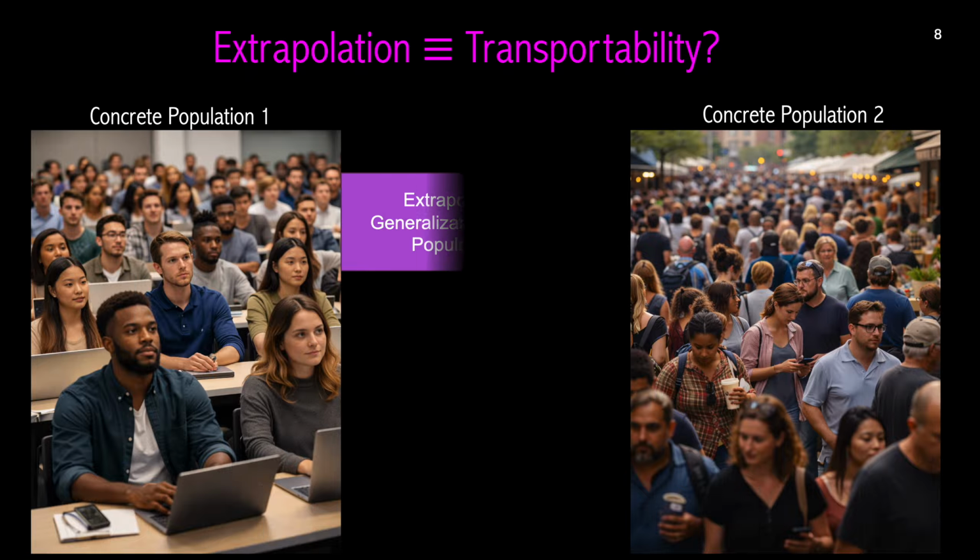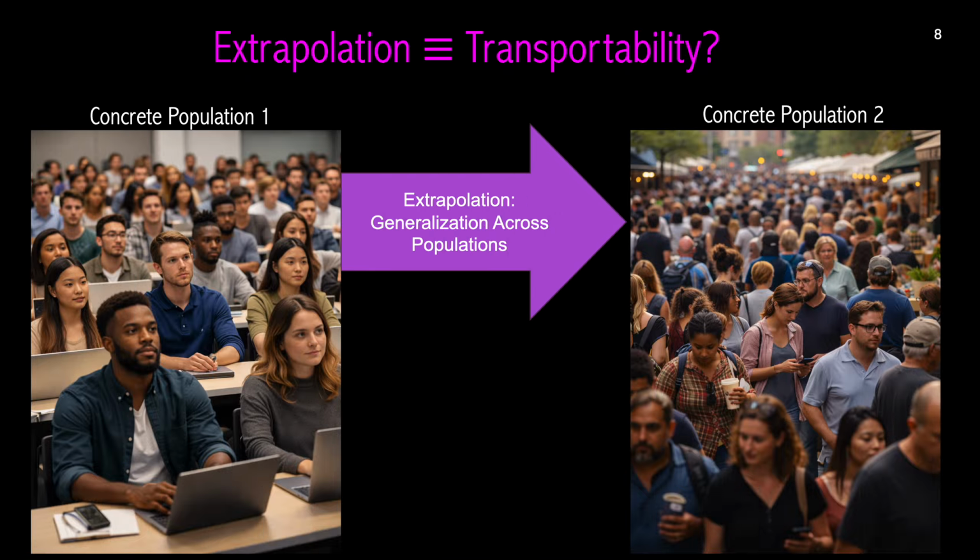Transportability addresses a particular type of extrapolation problem. It relies on the assumption that at least some variables in a DAG lack S nodes, so we can transfer causal mechanisms across populations. So should we say that extrapolation just is transportability, and that the problem is now formally solved? I'd argue no. Recall that the problem was initially formulated in terms of populations. Will a cause discovered in one population be similarly strong in another?